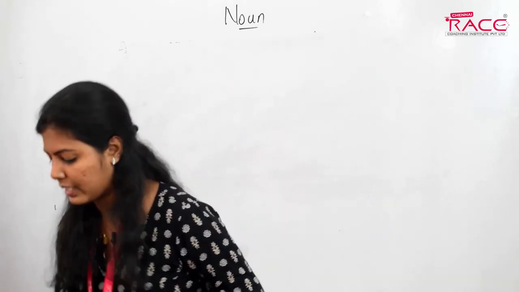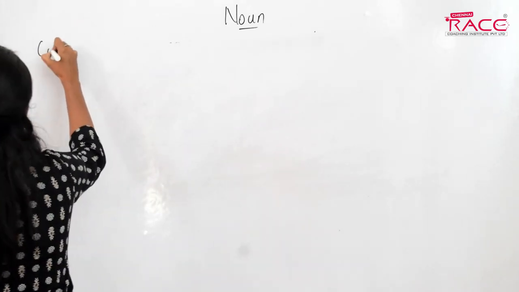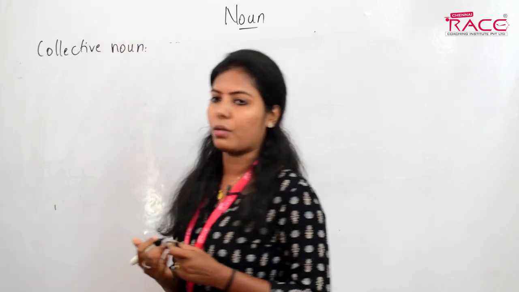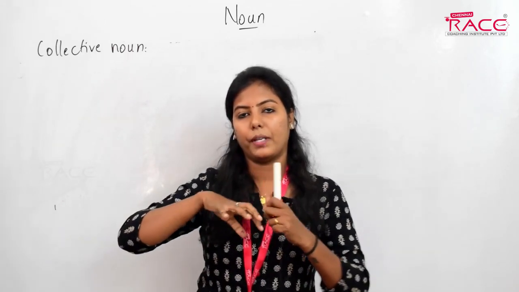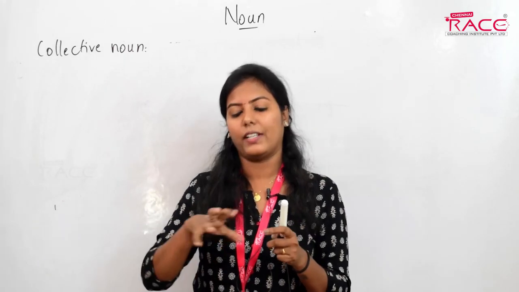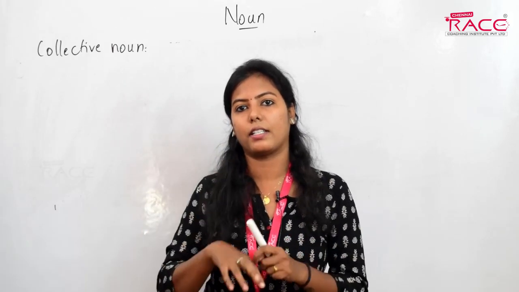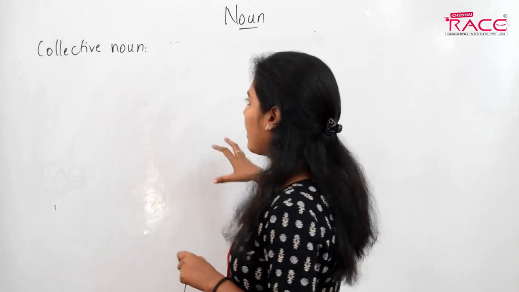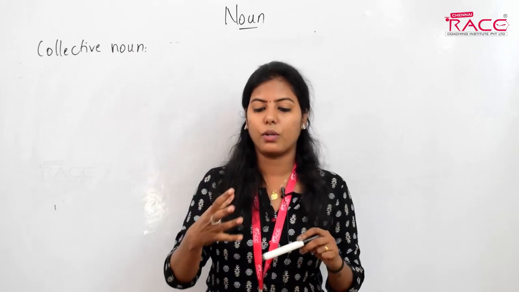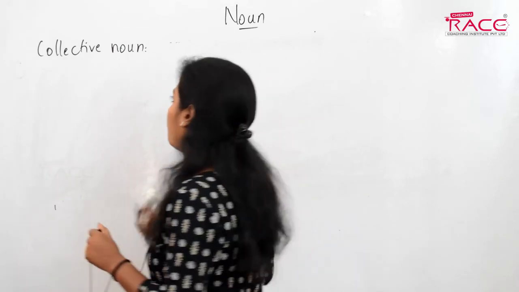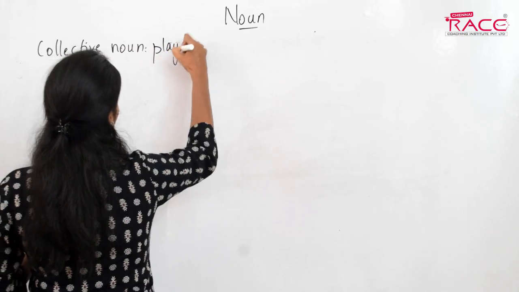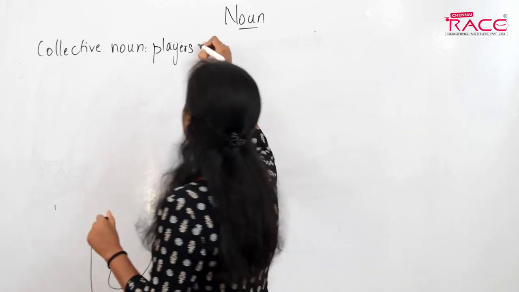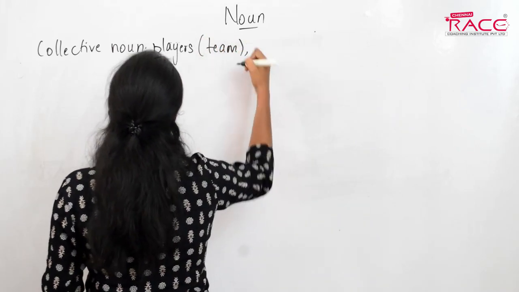So the next one, we'll see collective nouns. Collective nouns are what we call when we name something for a group of things. When there is a group of things and we give it a single name, that is what we call a collective noun. For example, what do you call a group of players? What do you say them? You call them a team, right? A group of players is a team.